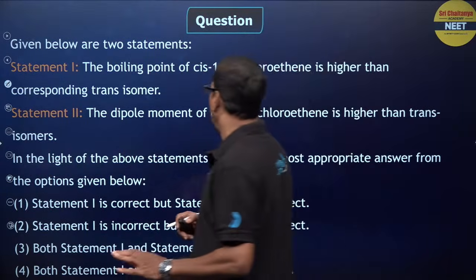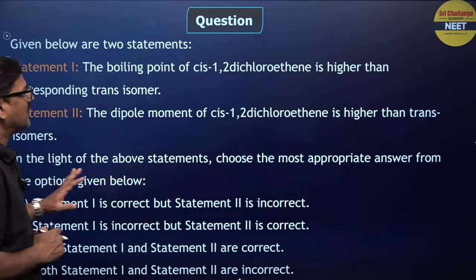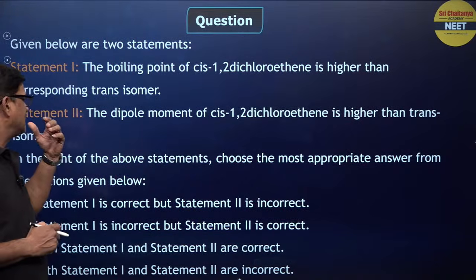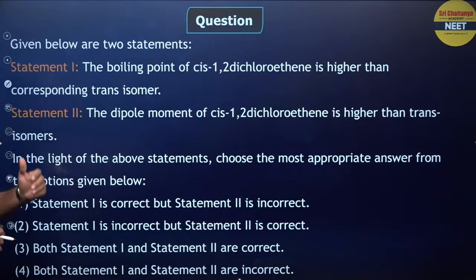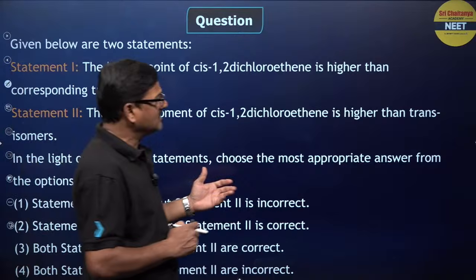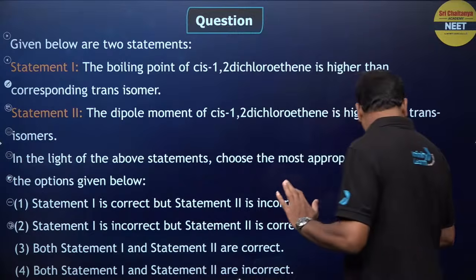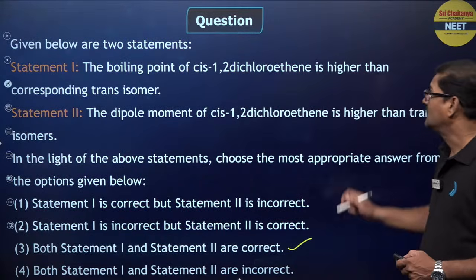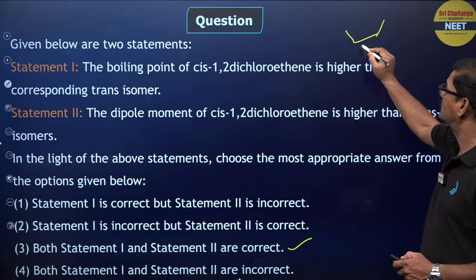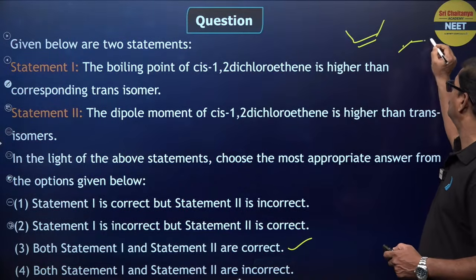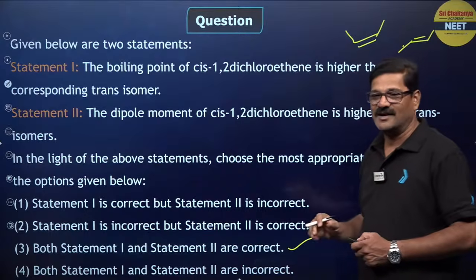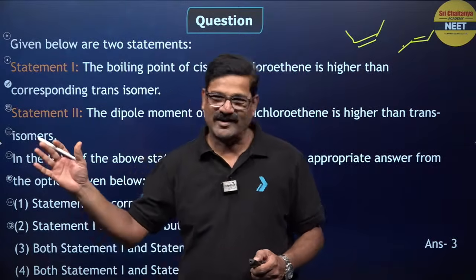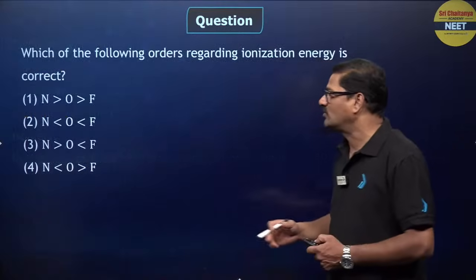Okay, so statement 1: the boiling point of cis 1,2-dichloroethane is higher than the corresponding trans isomer, and statement 2: the dipole moment of cis 1,2-dichloroethane is higher than the trans, which indicates that both statements are correct. So this is the cis isomer, and this is going to be the trans isomer. Always follow the fundamentals of cis and trans isomerism. Okay, now moving ahead, one more question here.